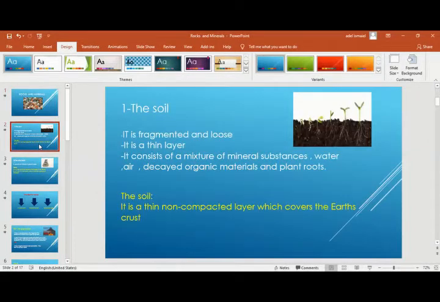You talked before about the meaning of soil. You know that the soil is a thin, non-compacted layer which covers the Earth's crust.